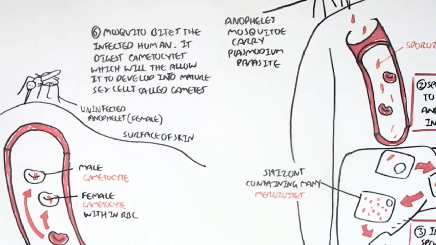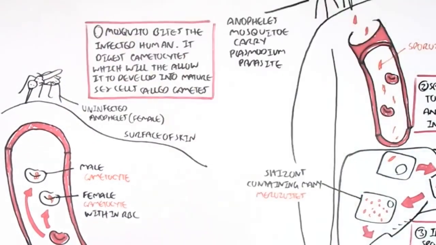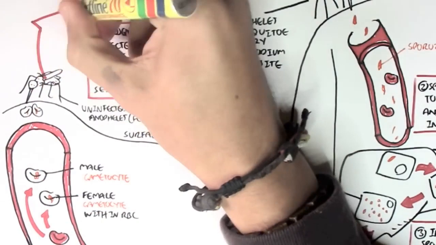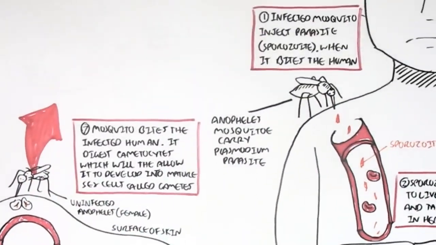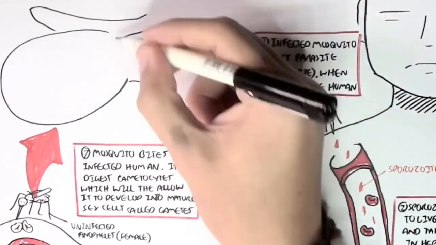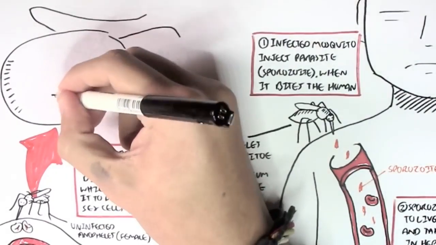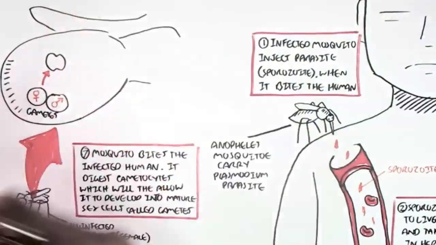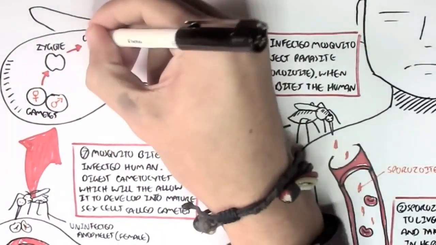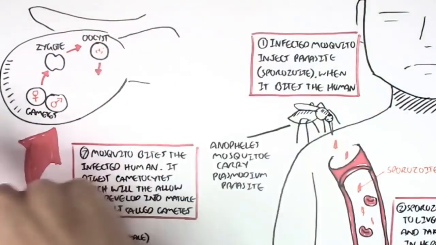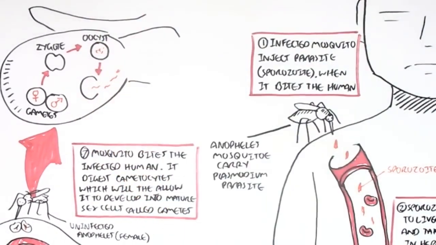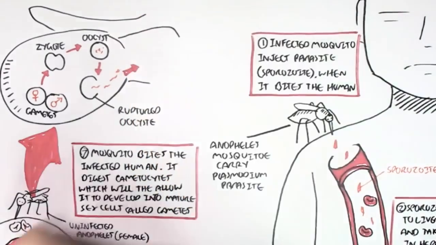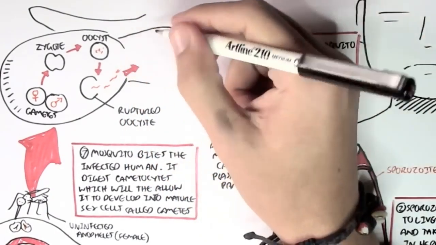So here this Anopheles mosquito will suck up this male and female gametocyte. And then let's just zoom into the back of this Anopheles mosquito to see what happens with these gametocytes, now gametes. The gametes will fuse together to form a zygote, which will form an oocyst where we have sporozoites begin to develop. These sporozoites will multiply and then will cause the oocyst to rupture, releasing the sporozoites.